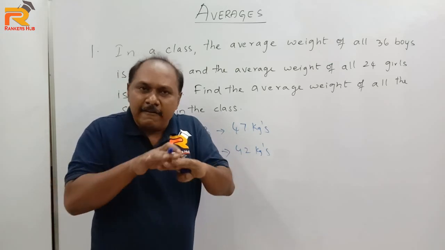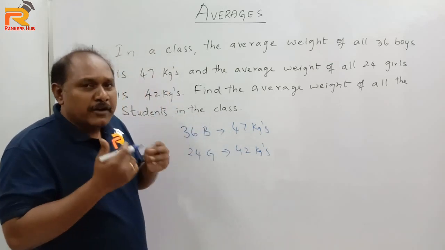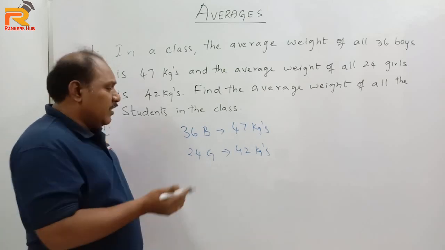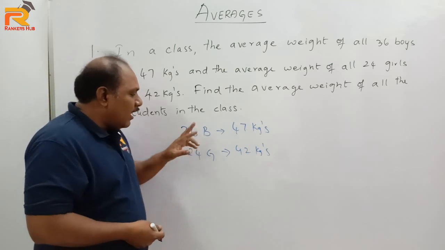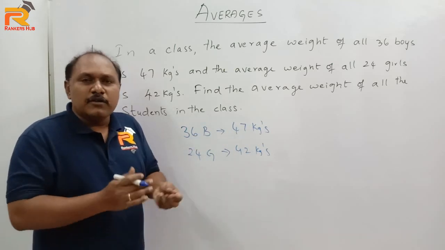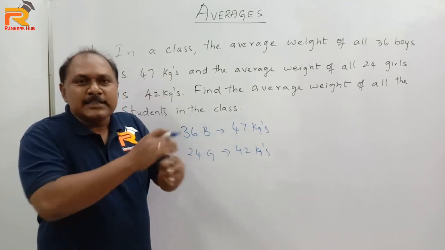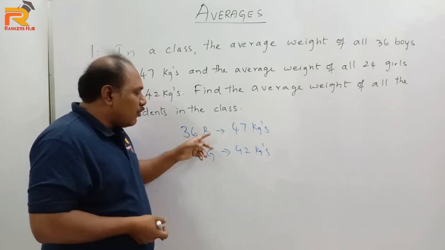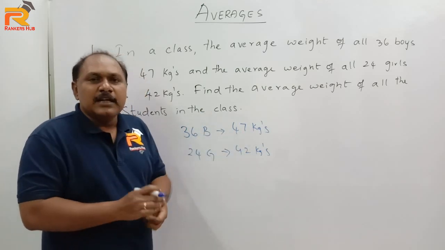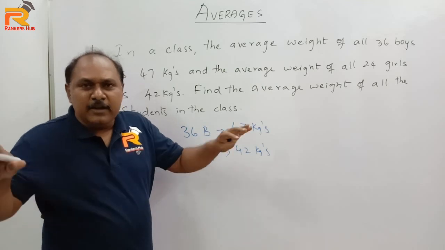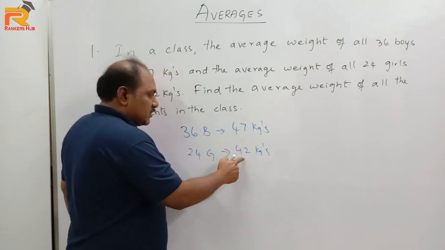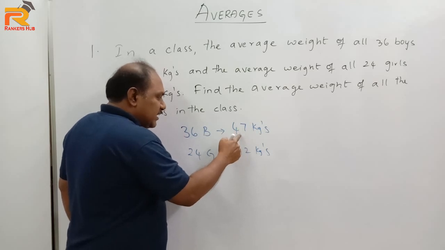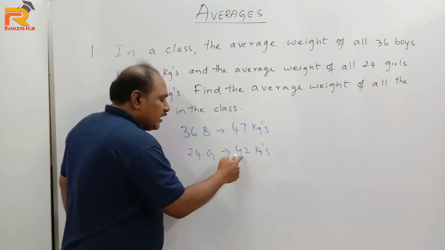Average means equal distribution. Now, who has more weight? Definitely, boys have more than girls. So, since they have more, let us take it out and distribute it equally. Because boys have more weight than girls, let us take it out and distribute it equally. Now, boys have how many kgs more than girls? If you clearly see here, each boy has 5 kgs more than each girl.